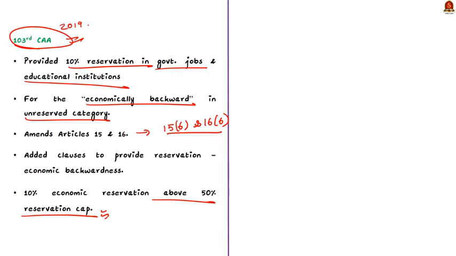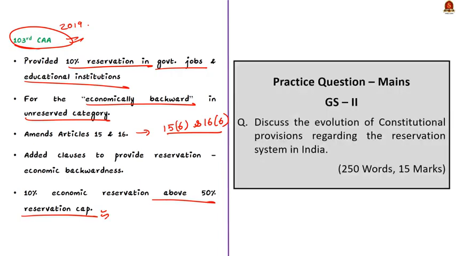So that's all regarding this discussion today. In our discussion, we started by seeing the important constitutional provisions regarding reservation. After that, we saw some of the major Supreme Court judgments regarding reservation. We also saw the important constitutional amendments regarding reservation. Although it is a very lengthy discussion, all the points we have discussed here are very important for both your prelims and the mains examination.